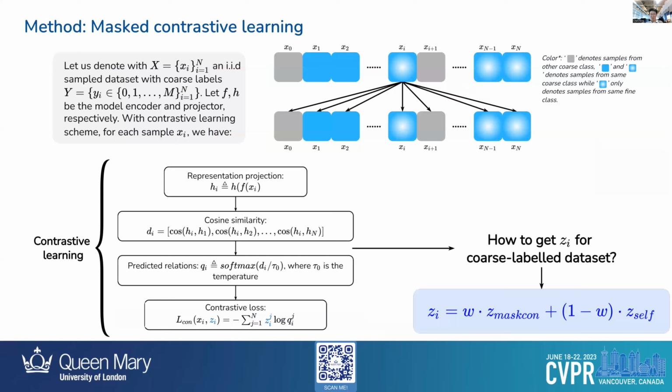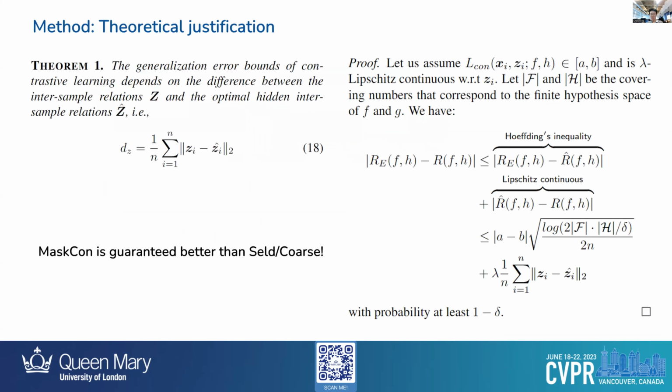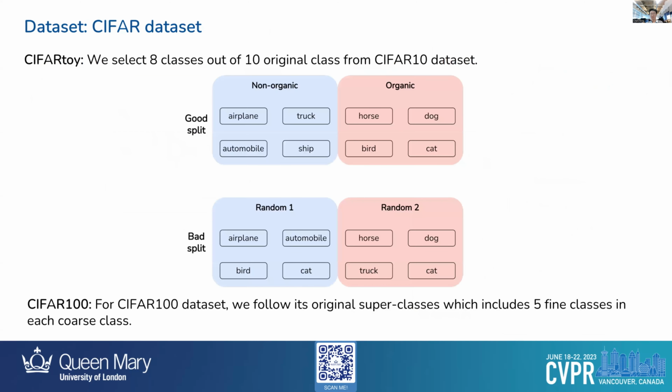To be consistent with previous works, we apply a weighted scheme to balance the proposed soft labels and the hard label based on the instance discrimination task. We also theoretically prove that MaskCon is better than utilizing the coarse label or self-label only, since it can reduce the generalization error. I will introduce some datasets applied in this work.